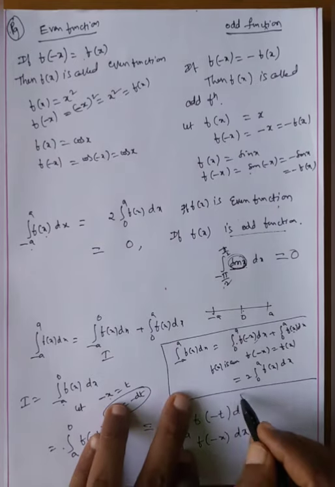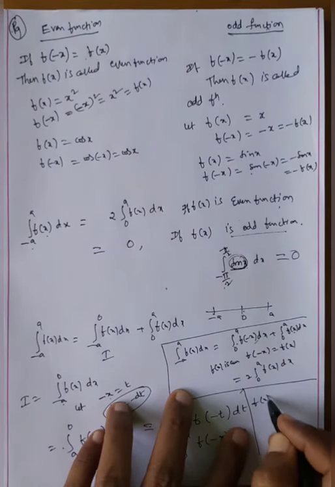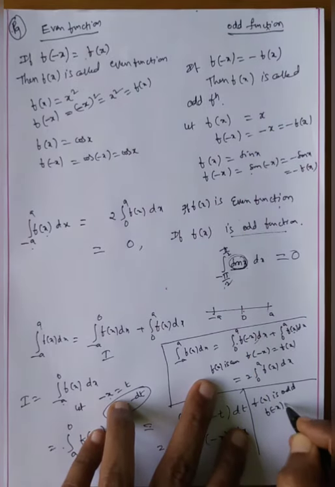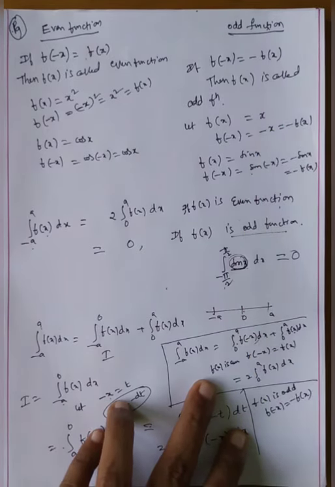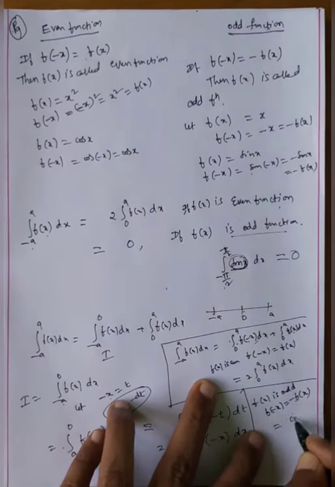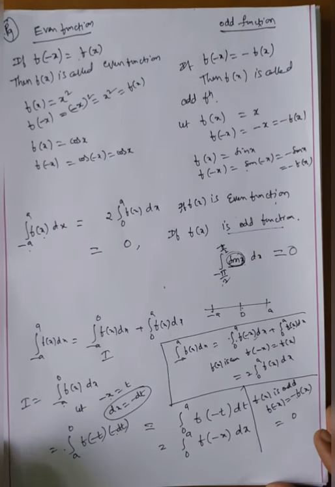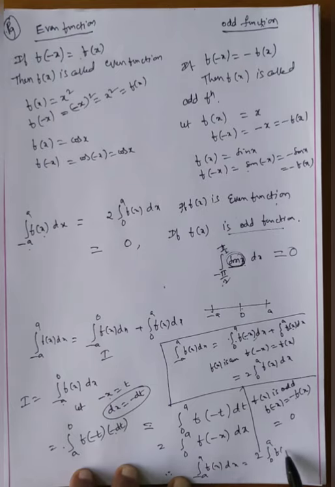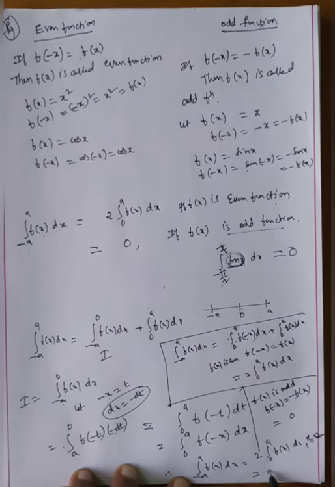Suppose f of x is odd. Odd means f of minus x is equal to minus f of x. So one is negative and the other is positive, and the answer is 0. Therefore, integral of minus a to a f of x dx is equal to 2 into integral 0 to a f of x dx if f of x is even, and equal to 0 if f of x is odd.